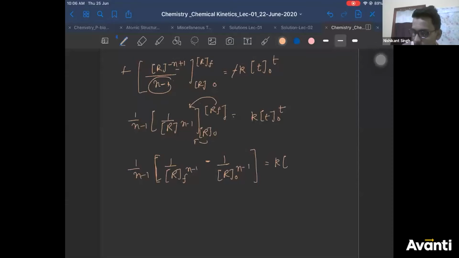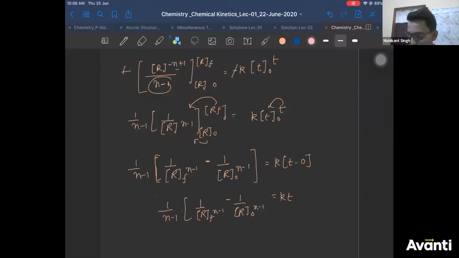Upper limit is t, lower limit is 0, so t minus 0 is kt. So your final expression, guys, becomes 1 by n minus 1, into 1 by R final power n minus 1 minus 1 by R initial power n minus 1, is equal to kt. This is your final integrated rate law.